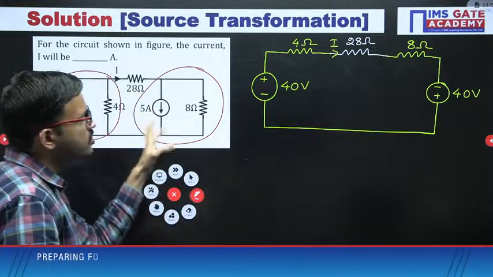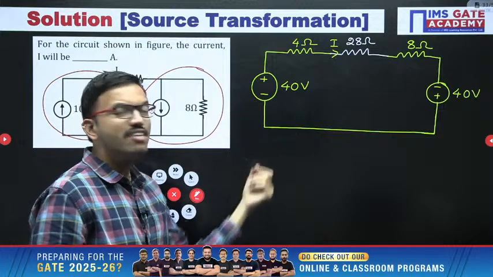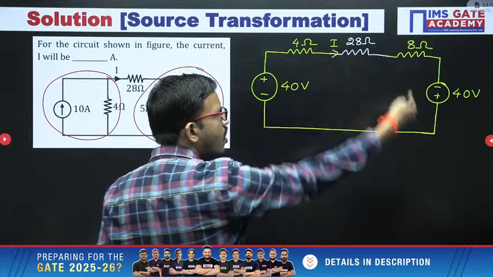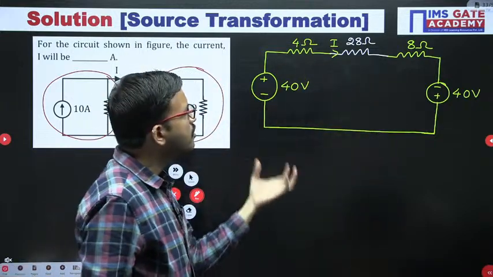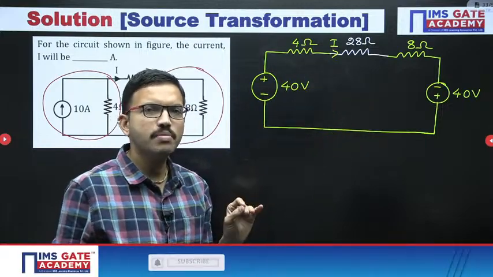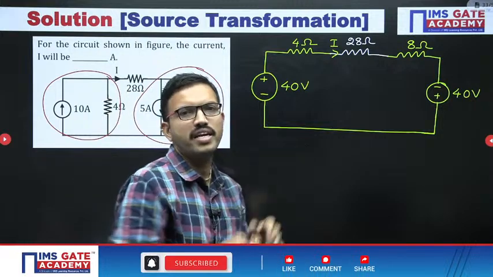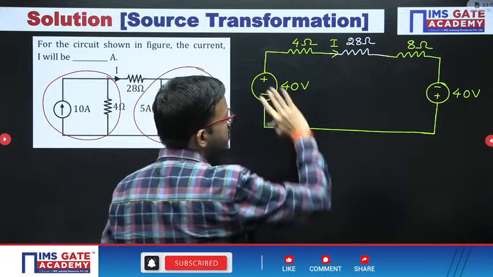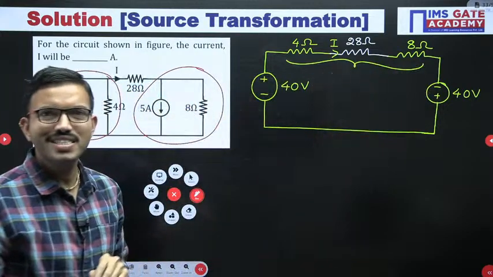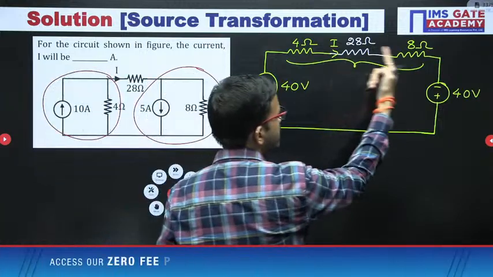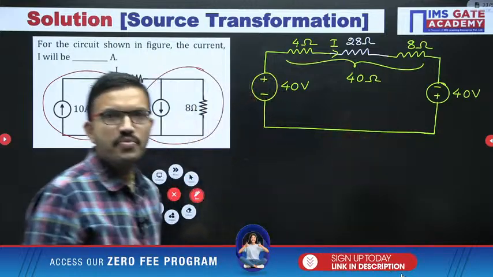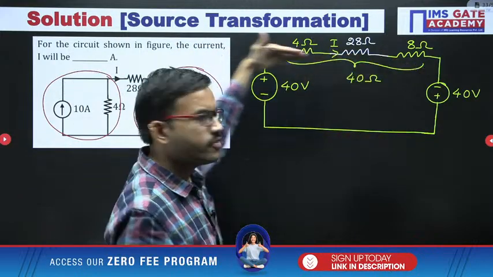Now with the help of the source transformation technique, we are getting one simplified circuit, one closed circuit, that's all. Now just observe, all the elements are contained in series. Some of you might think that, sir, we have to apply KVL. Of course you can apply KVL, you can get the same answer, but I am telling in the easiest manner. In this overall circuit, 4 ohm, 28 ohm and 8 ohm are all in series. We can add the resistors. So 28 plus 8, 36, plus 4, that is 40 ohm. So you are getting a 40 ohm resistor and the current is flowing like this, right.